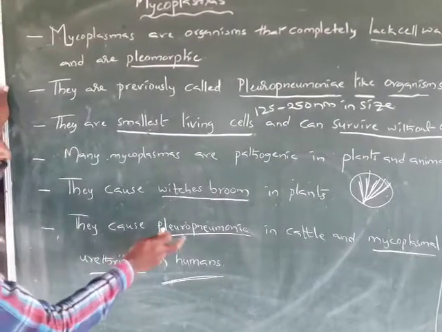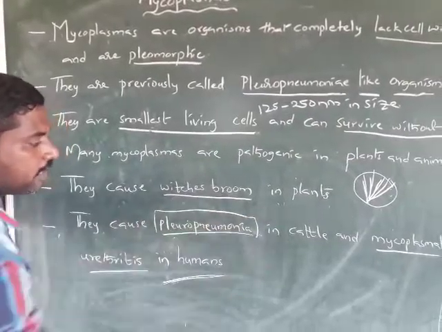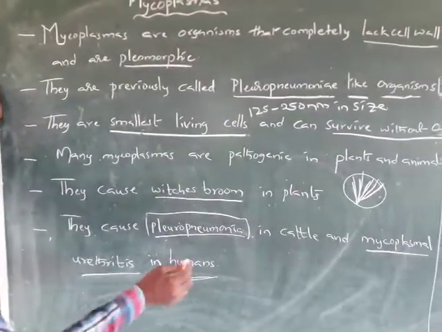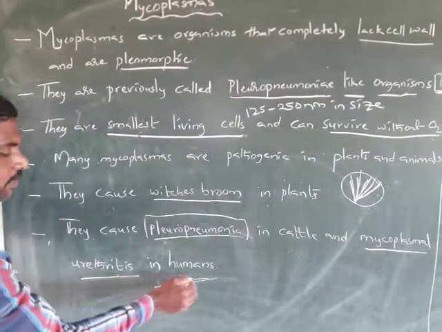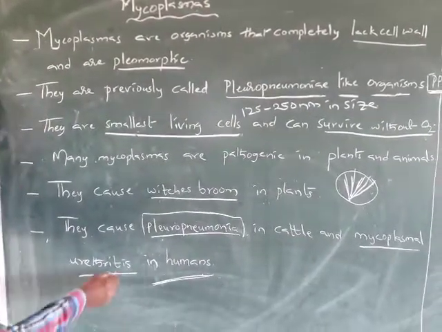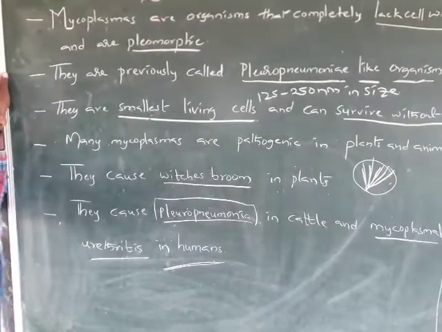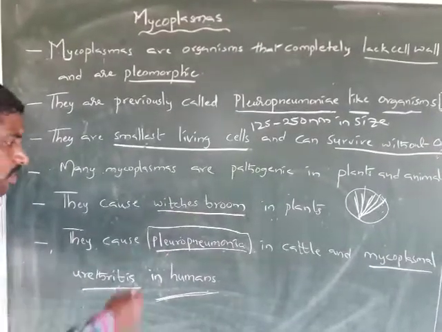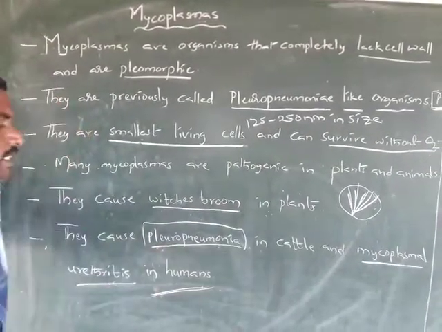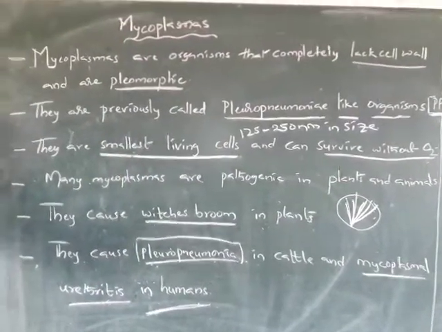Pleuropneumonia is a disease in cattle affecting the lungs, and mycoplasmal urethritis is a genital disease in humans. So these diseases are caused by mycoplasmas in cattle and human beings.